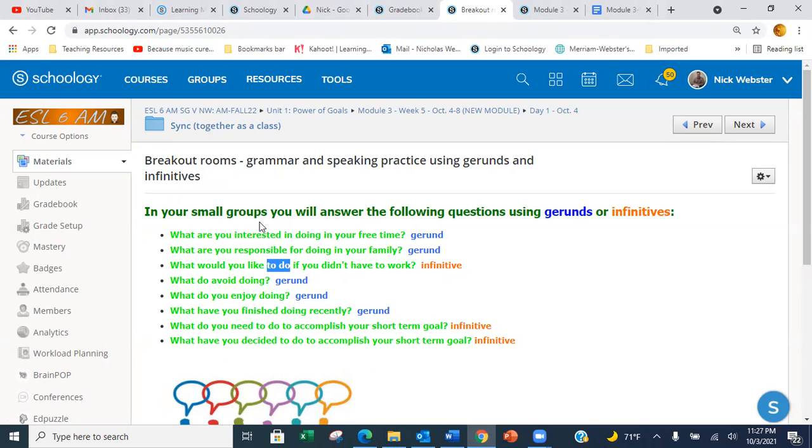Okay, so each of these, you will talk with a partner. You can ask questions and answer questions, but make sure that if it's a gerund in the question, you use a gerund in the answer. If it's an infinitive in the question, use an infinitive in the answer.